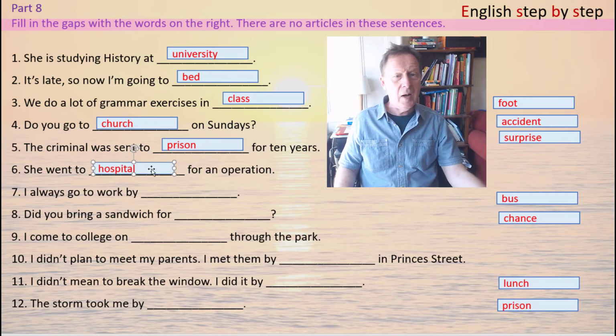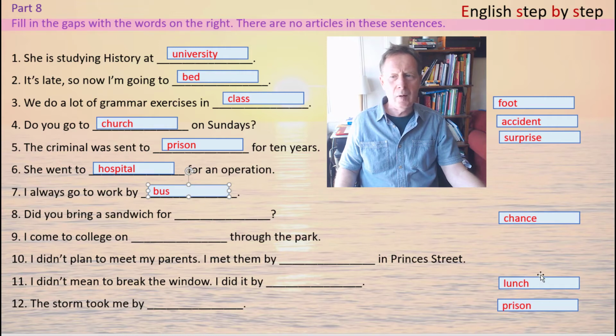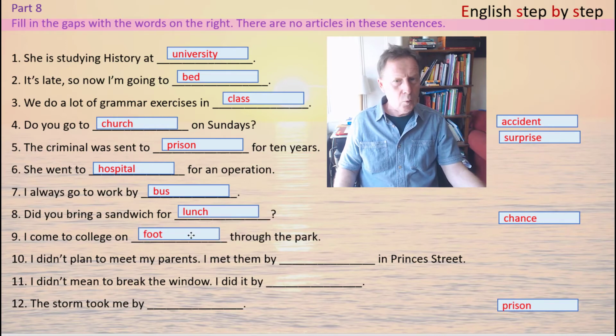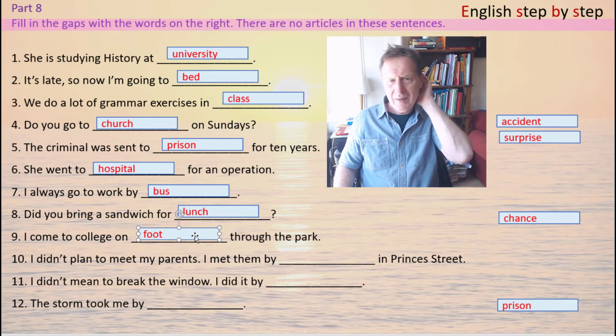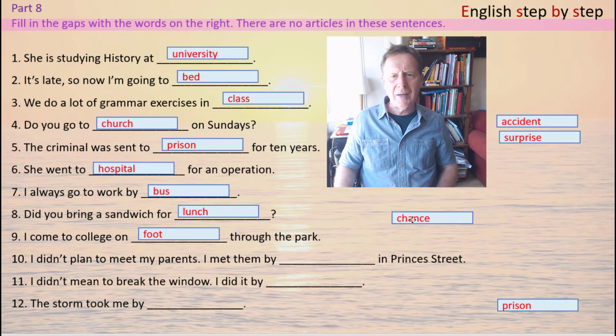Number 7. I always go to work by bus. Number 8. Did you bring a sandwich for lunch? Number 9. I come to college on foot. On foot. Walking. Number 10. I didn't plan to meet my parents. I met them by chance in Princess Street.